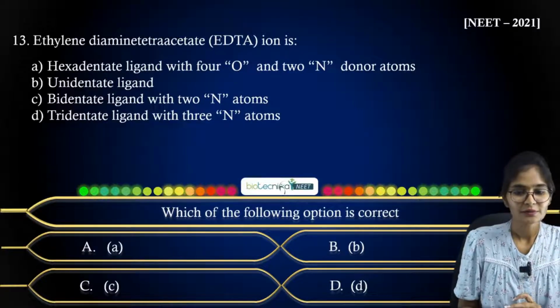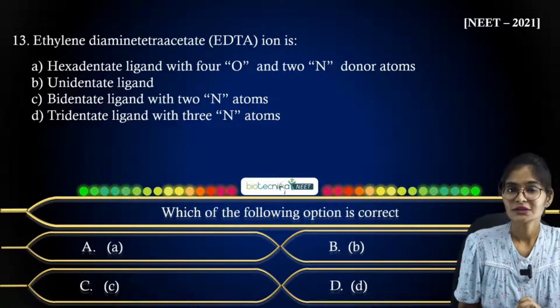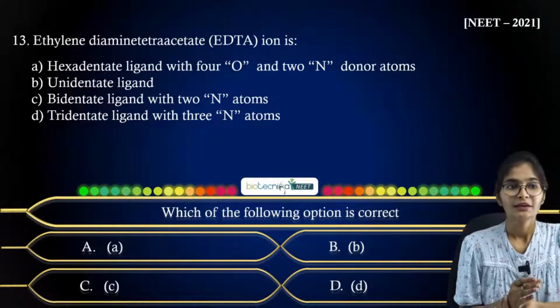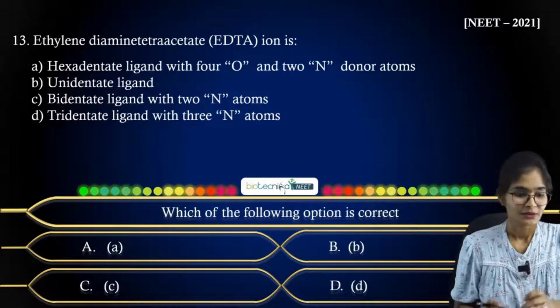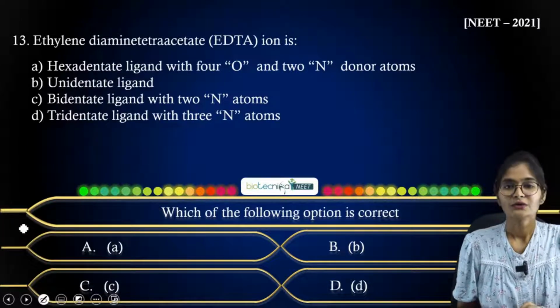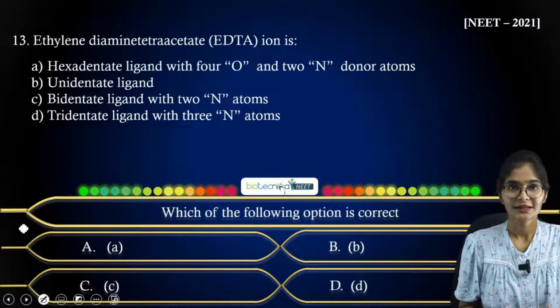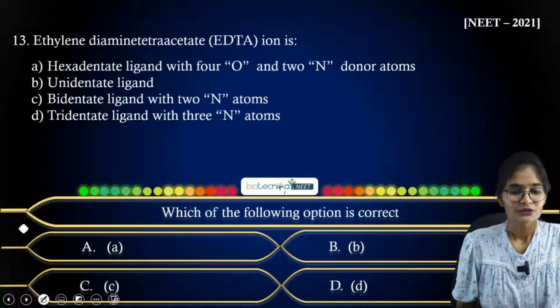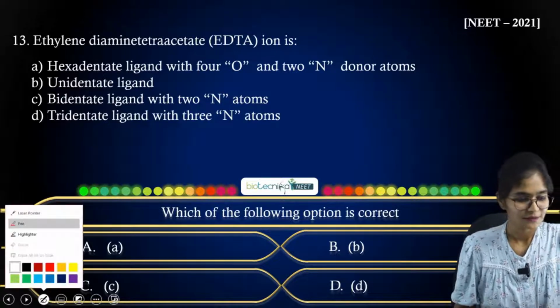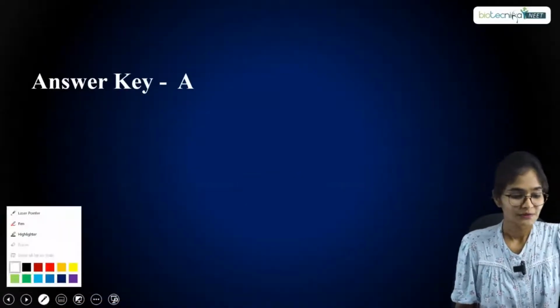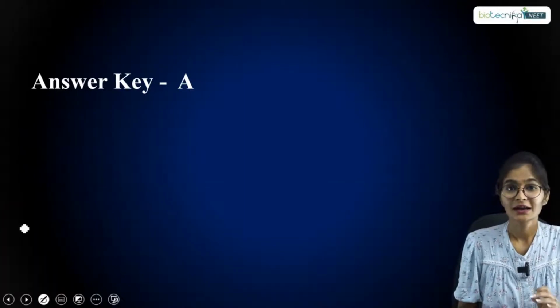The answer will be based on how the nitrogen and oxygen are going to bind with respect to the metal atom. If you check overall how exactly the oxygen and nitrogen are binding, you are going to answer me with respect to that. Here, the answer will be option A. It will be a hexadentate ligand.